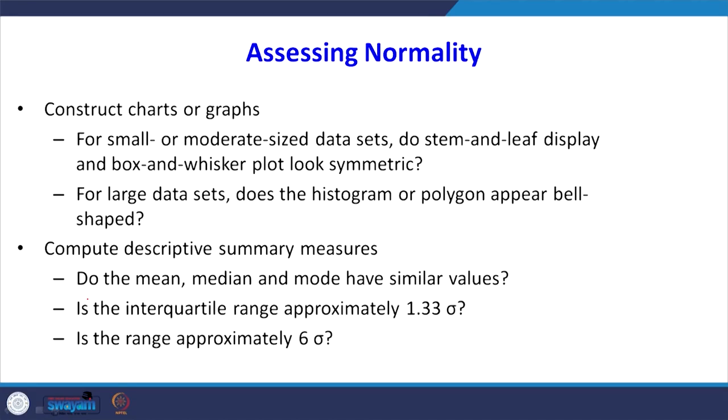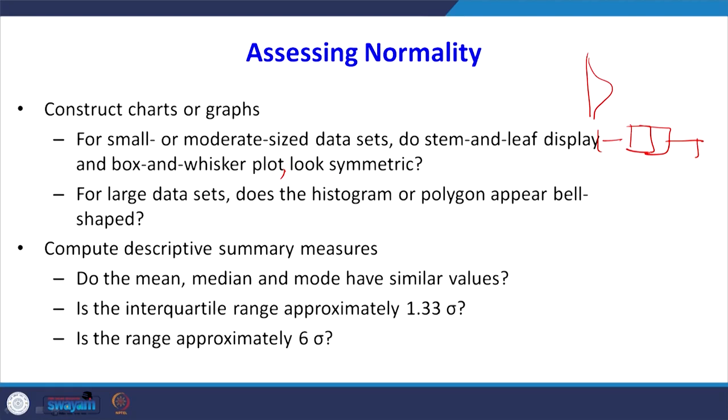Another way to assess normality is to construct charts or graphs. Now you can look at the shape of the distribution. For a small or moderate sized data set, do a stem and leaf display and a box and whisker plot and check whether it looks symmetrical or not. As I told you in the beginning of the lectures, if you look at the stem and leaf plot, it should follow this kind of shape, then we can say it follows normal distribution. In the box and whisker plot, the middle line, that is the median line, should be in the middle of the box.